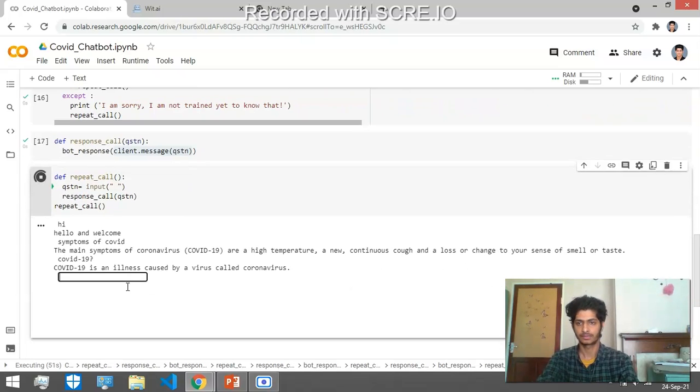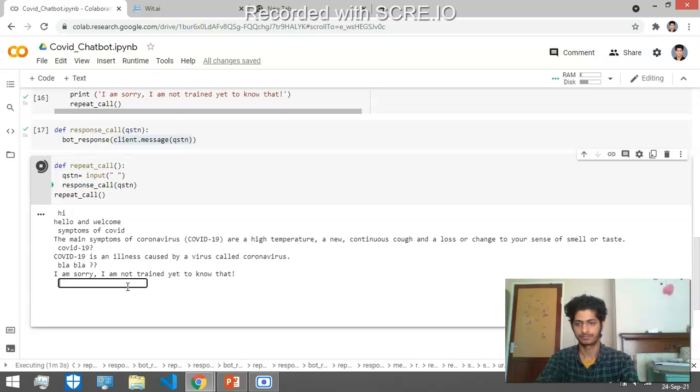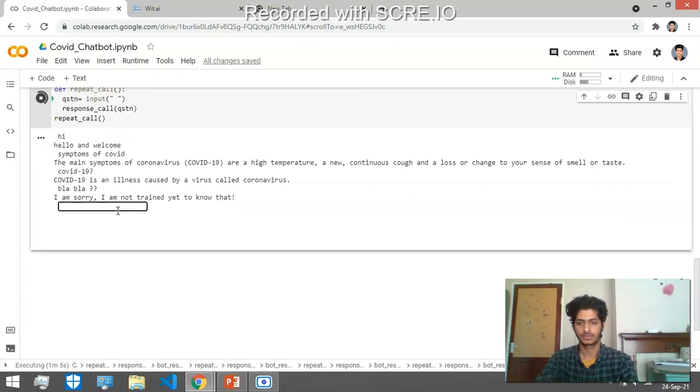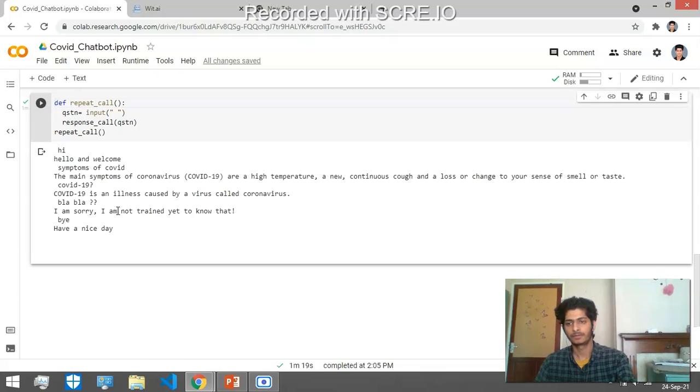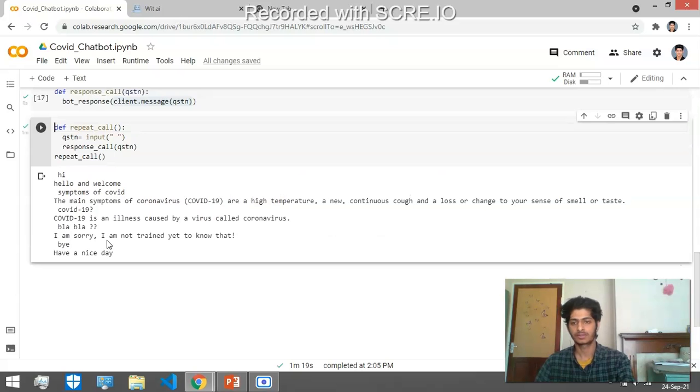Illness caused by coronavirus. And if we type some random unknown words or some unknown questions, then the chatbot will respond, "I'm sorry, I'm not trained to know that." Which means for unknown questions, it will give us a default reply like that. And if we say bye, the chatbot is done with the execution. It says have a nice day. So this is the basic working of the chatbot.